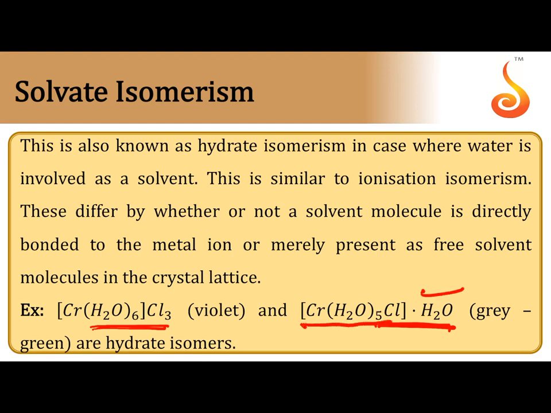But in the second molecule, one H2O molecule is acting as hydrate, present in an interstitial site of the complex. Only 5 H2O molecules are acting as ligands. So when the first one is dissolved in water, no H2O molecules are removed from the complex. But when the second one is dissolved in water, one H2O molecule is released into the water. So this is almost like ionization isomerism.